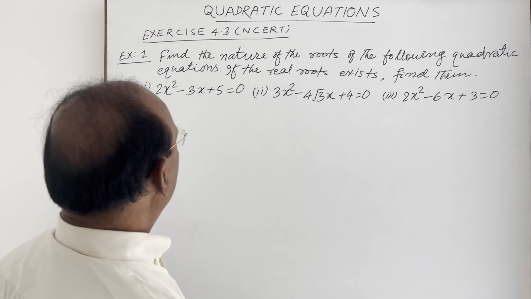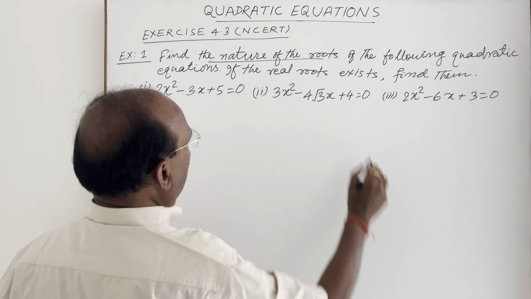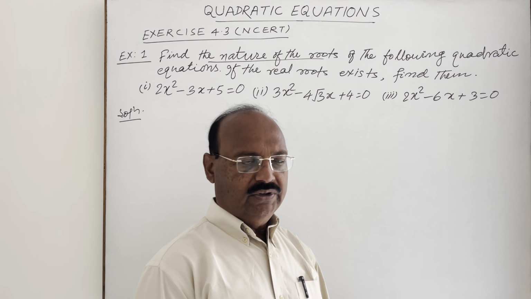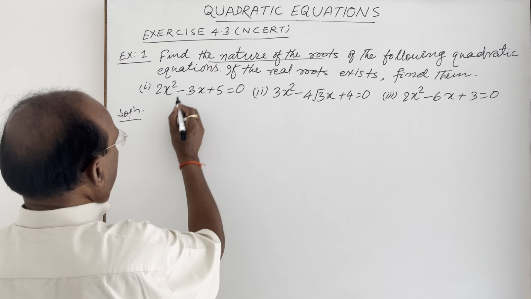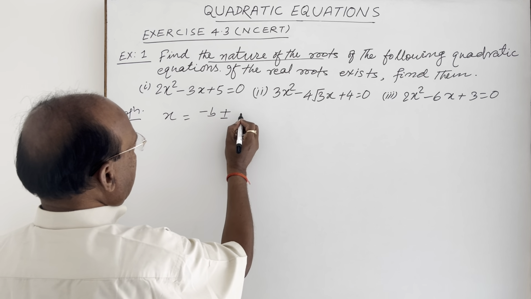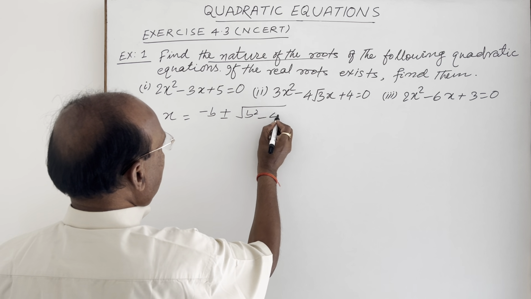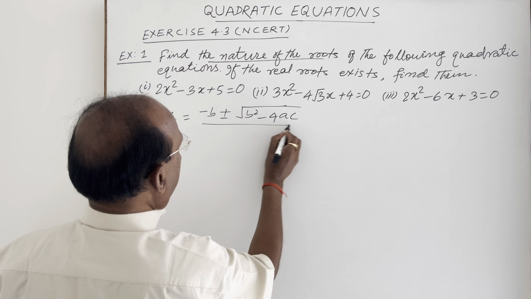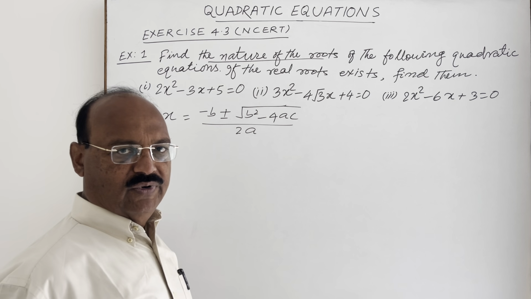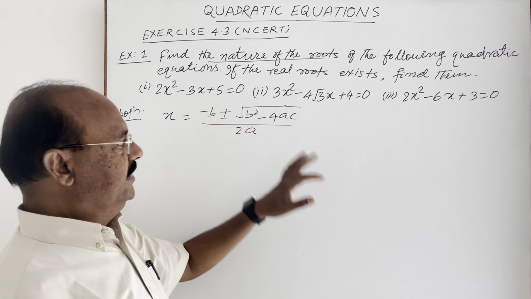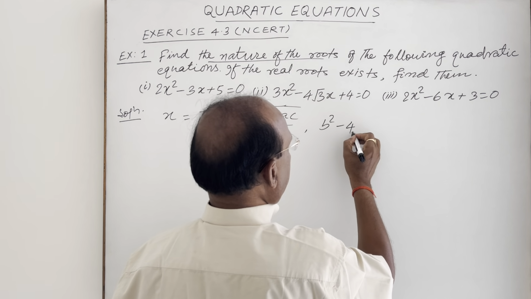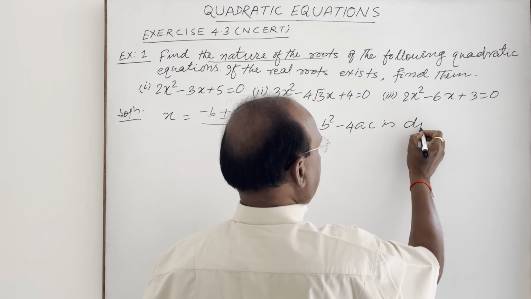Here what we have to find out? The nature of the roots. How can we find out the nature of the roots? You know the formula of quadratic equation for finding the value of x. This is x is equal to minus b plus minus root over b square minus 4ac divided by 2a. As you know, the expression b square minus 4ac under this radical sign is known as discriminant. Here b square minus 4ac is called discriminant.